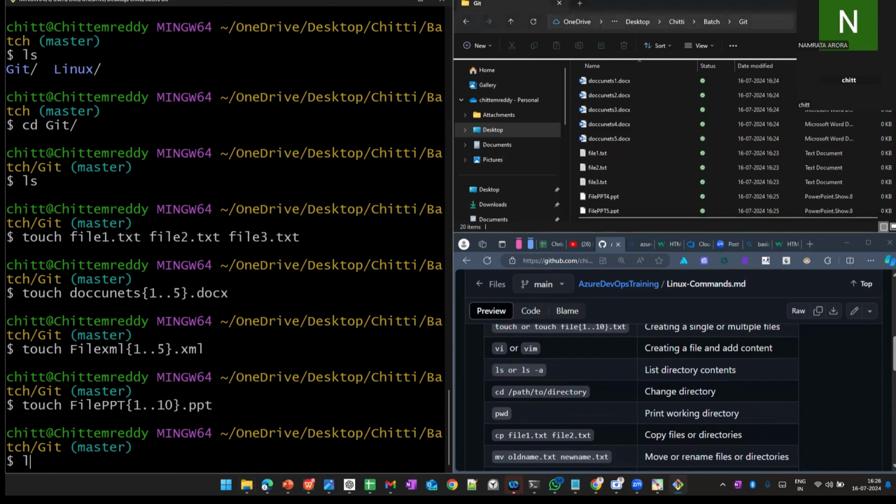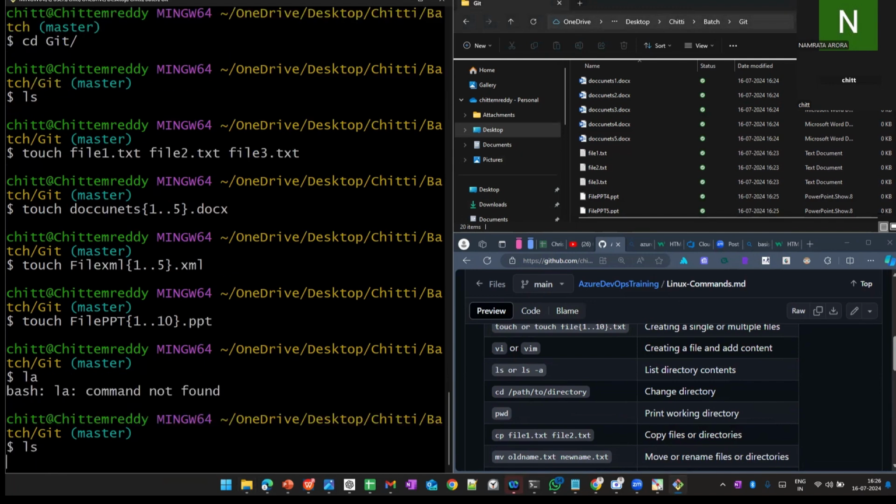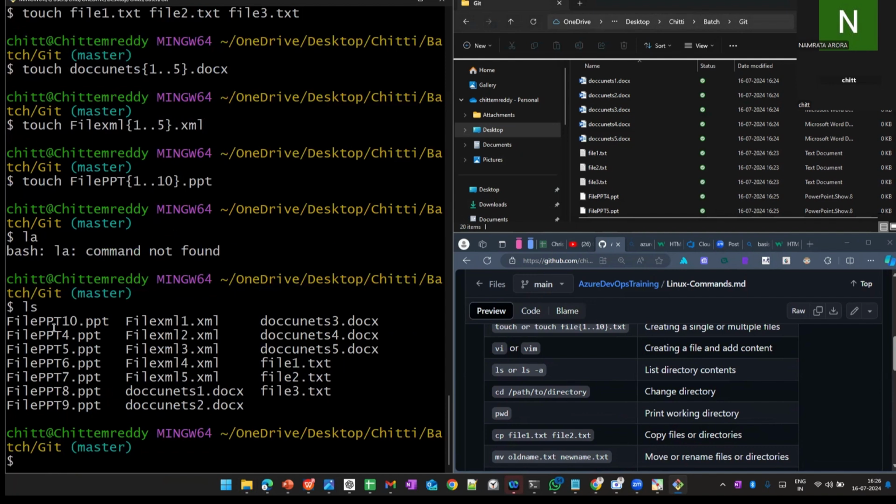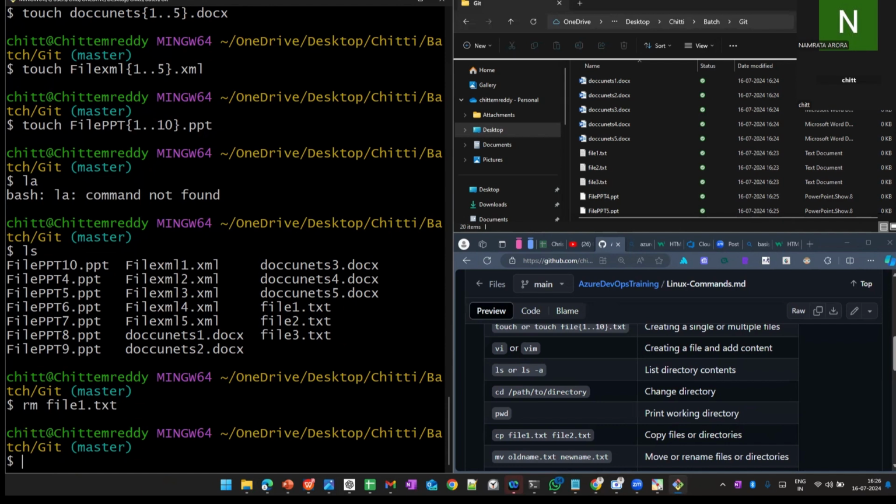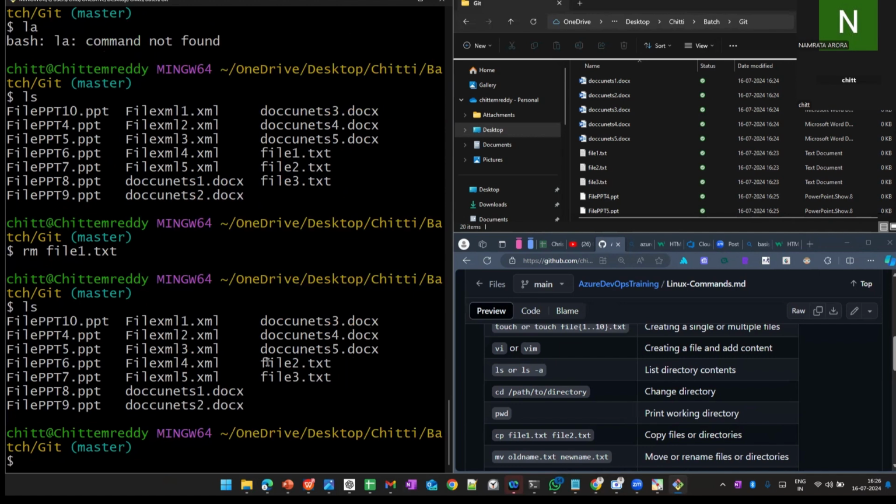Okay, now I'm giving the ls command. So these are the files we have. I want to remove a file. How can we do it? rm file1.txt. See, automatically file1 is deleted. How can you prove it? See the list command. File1 is deleted.